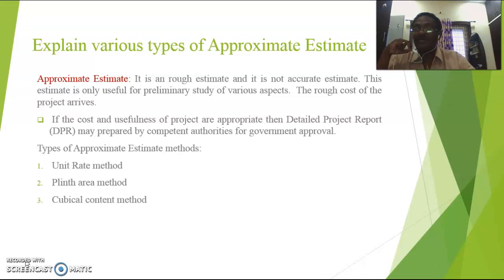But there are so many methods. Types of approximate estimate methods: number one is the unit rate method. Number two is the plinth area method. The third one is called the cubical content method. There is another method also called the quantity surveyor method. In the quantity surveyor method, we have to calculate the cost of the property by quantity survey. Quantity survey means he has an idea about the construction, then he can give an approximate cost for that project.